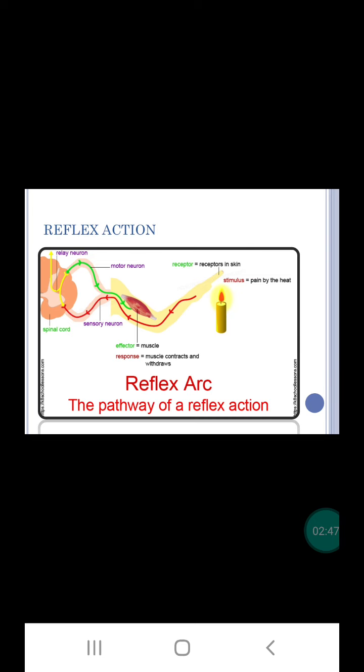Next is the mechanism of reflex action. The reflex action is completed in a series of events. For example, burning of a finger. There is pain due to heat and because of that a stimulus is generated. So a sensory impulse is formed and it is carried by dendrites innervating the skin. The impulse is carried to the association neuron by the axon of the sensory neuron. When the impulse reaches the end of the axon, there is a synapse.